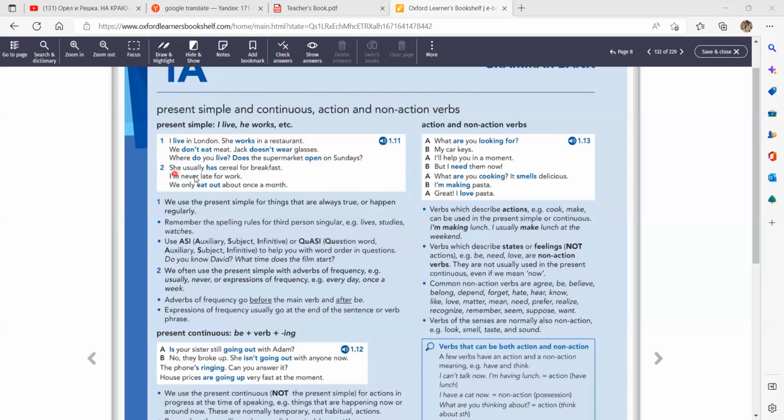For example, she usually has cereal for breakfast. Has, that's the main verb, and we use the adverb of frequency before it. She usually has cereal for breakfast. But I'm never late for work. Never is used after am because this is the verb to be. We only eat out about once a month. Once a month is a phrase. That's why such expressions tend to be used at the end of the sentence.